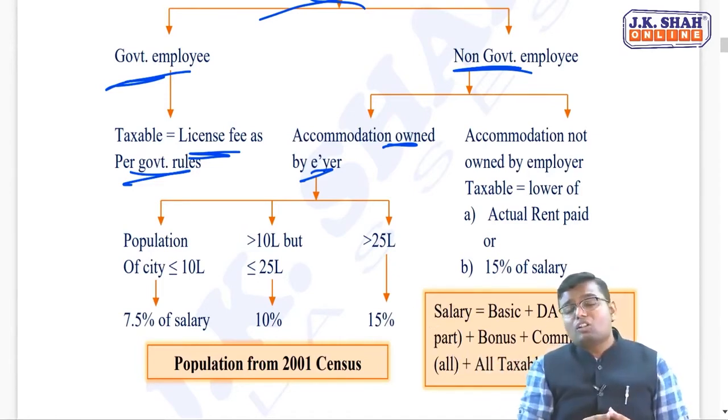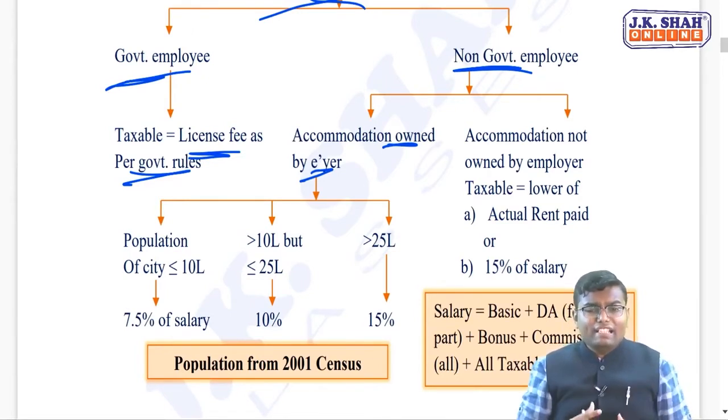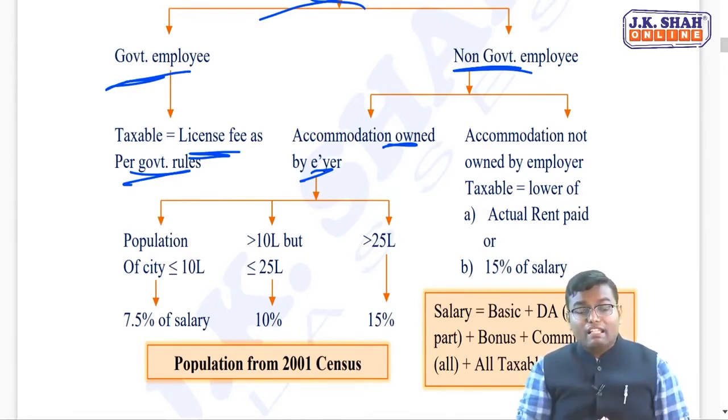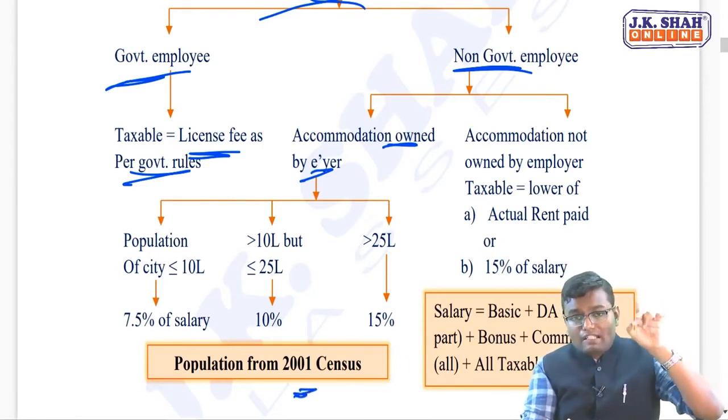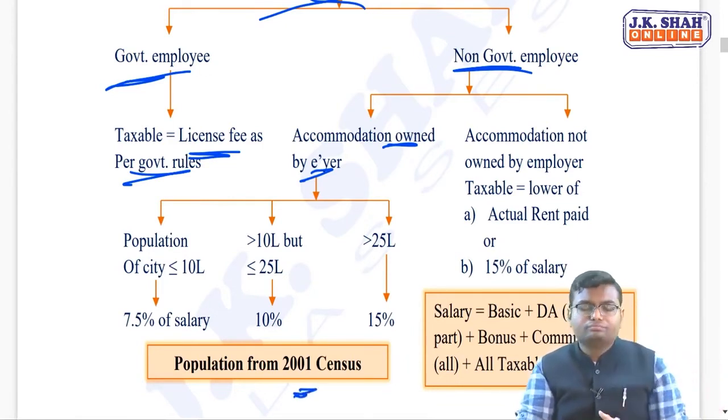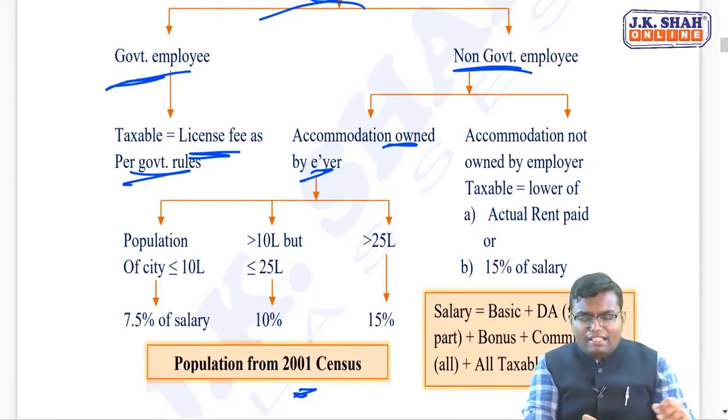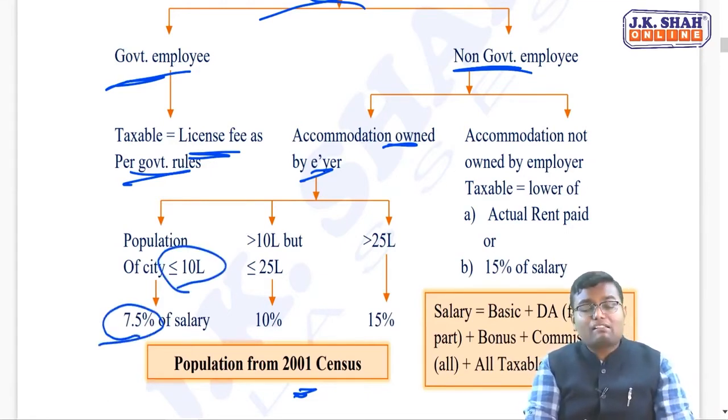If the house belongs to employer, the ownership rests with the employer, then you see the city in which this accommodation is, what is the population of that city? As per 2001 census. If the population of the city is less than or equal to 10 lakh, 7.5% of salary will be taxable.